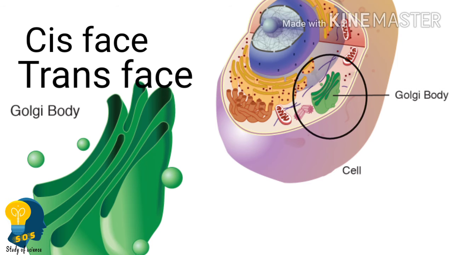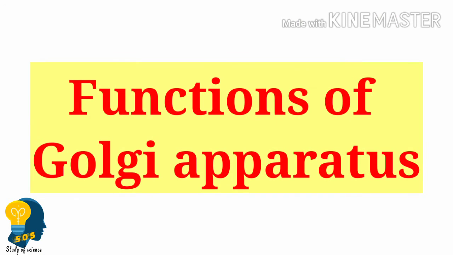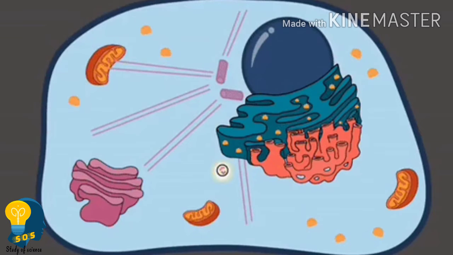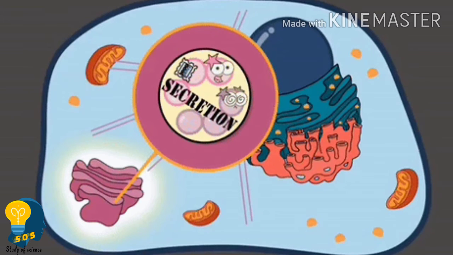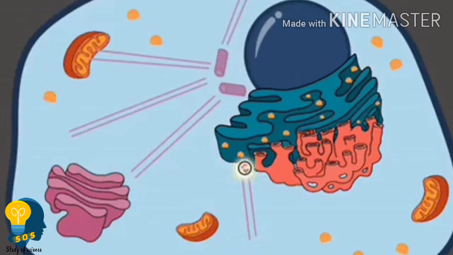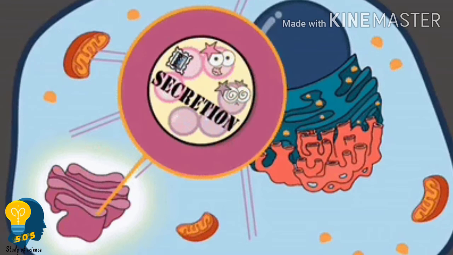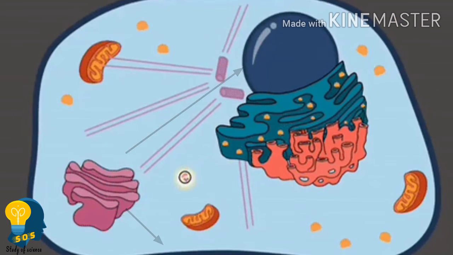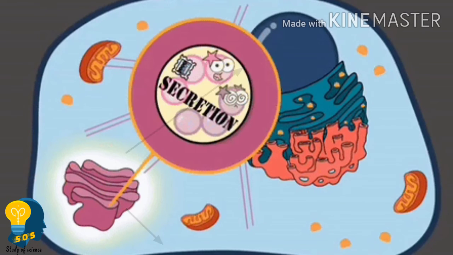Okay, so now let us understand the functions of Golgi apparatus. The main function of Golgi apparatus is to store and modify the packages. What does this Golgi apparatus store or what does it modify? Dear students, as I told you, cisterna has two phases. Which are the two phases? The one is cis phase, which is focusing towards the nucleus. Another is trans phase, which is focusing towards the plasma membrane.